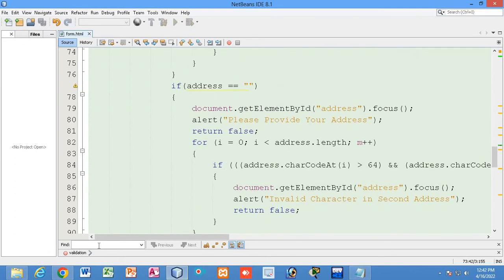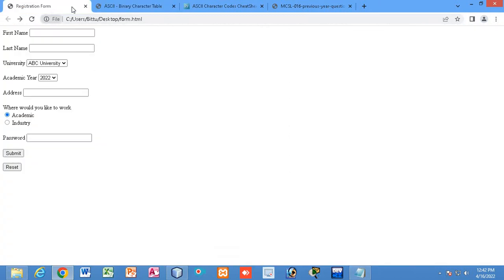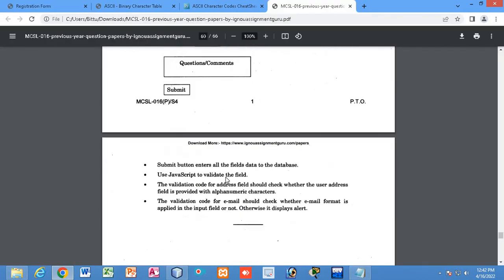Now see in the address, we are going to talk about this one. Just see, it has been asked to validate code for address. The validation code for the address field should check whether the user address field is provided with alphanumeric characters. So in the field it should be alphabet and numeric. Let me show you first.